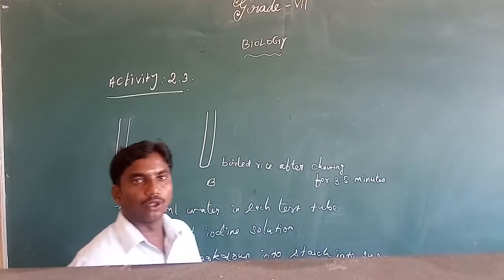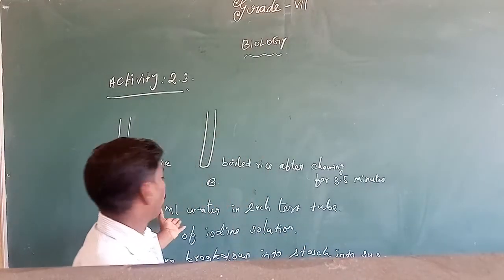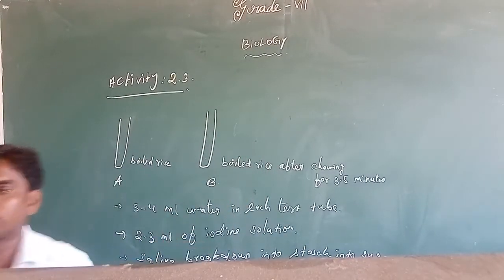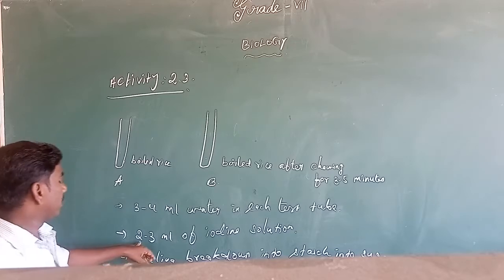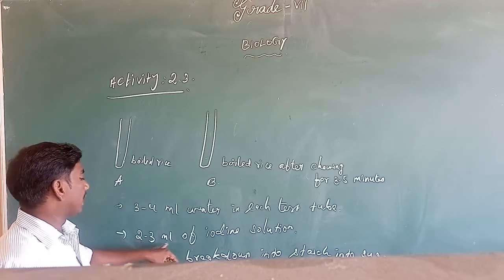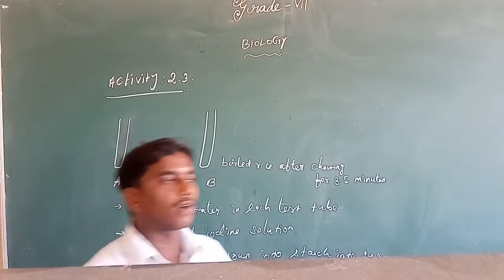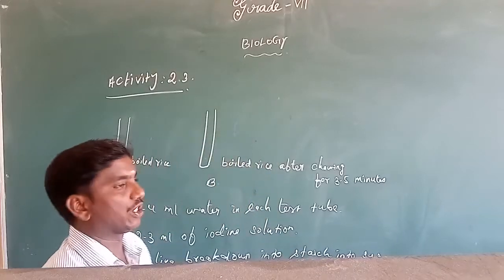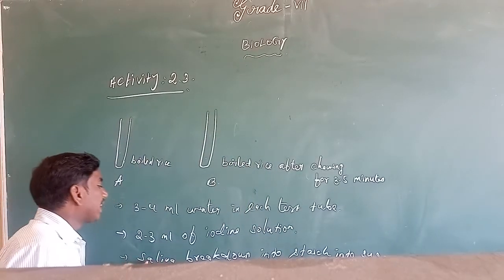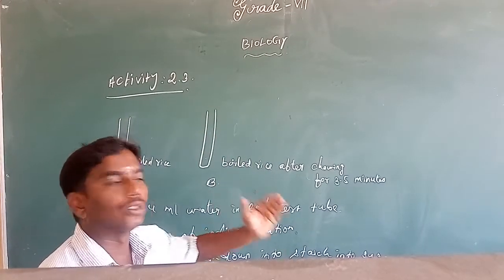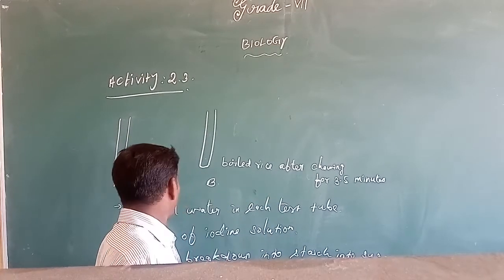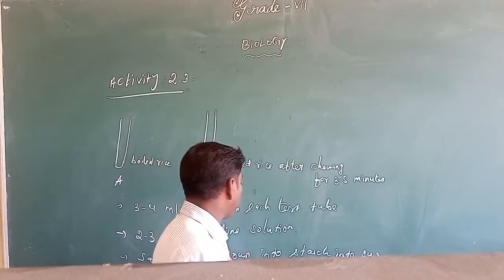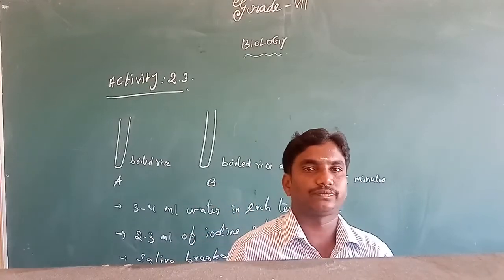Next, add 3 to 4 ml of water into each test tube and add 2 to 3 ml of iodine solution. Definitely the color will be changed. The saliva breaks down starch into sugar.